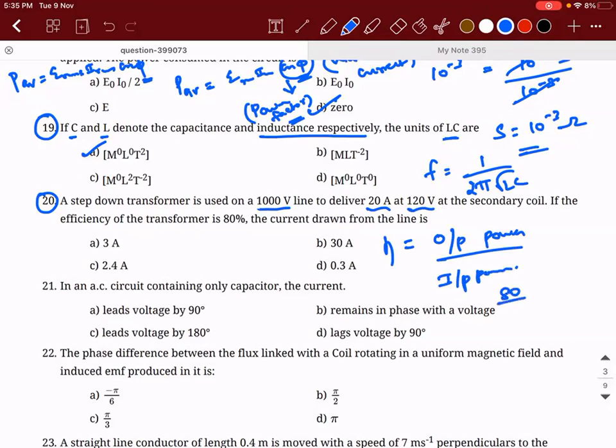So what is the efficiency given? 80%. 80 by 100 is equal to. What is the formula for output power? Power is V into I. So 120 into I divided by the input power, which is 1000 multiplied with 20. So the zeros get cancelled, and so on, so I will be equal to